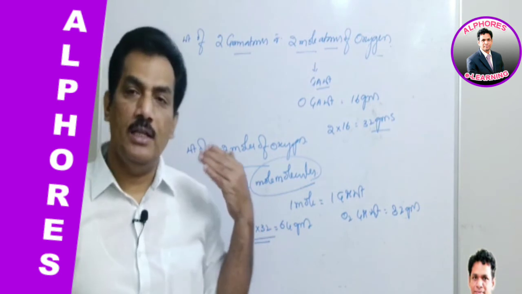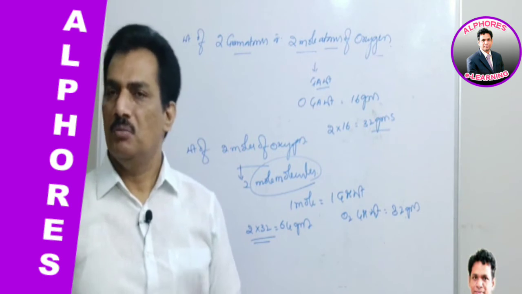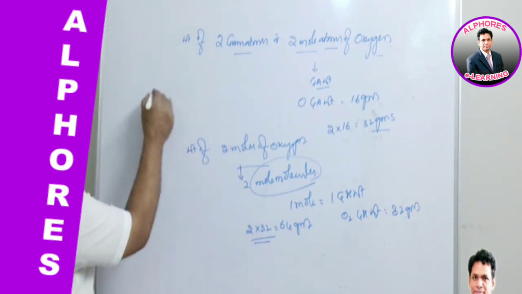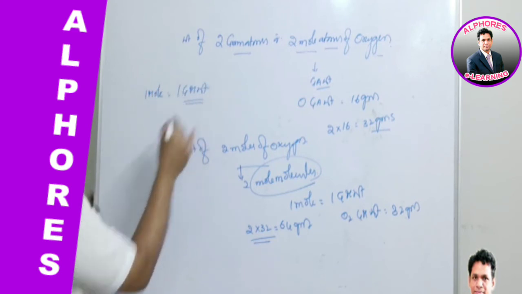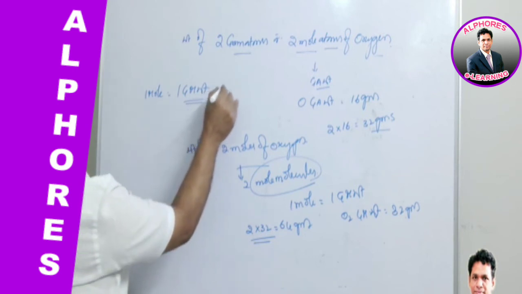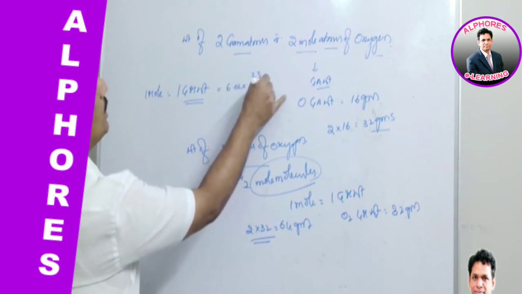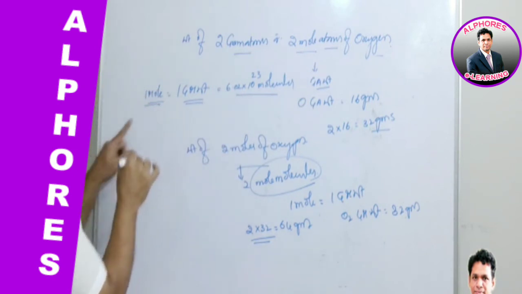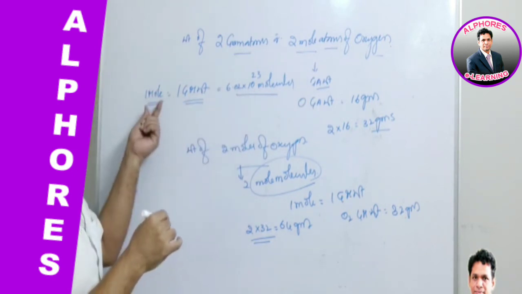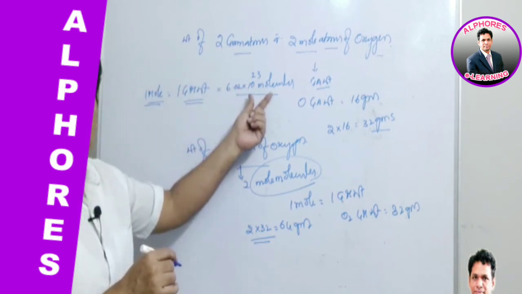Is it not? And now when the weight relation for mole is known, and when the number of molecules or chemical species relation with mole is known, then simply we can find like this: 1 mole is equal to 1 gram molecular weight in terms of weight, that is equal to 6.02 into 10 to the power of 23 molecules. Just you remember, this 1 mole is fixed, the number is fixed, like dozen, 12, like that.